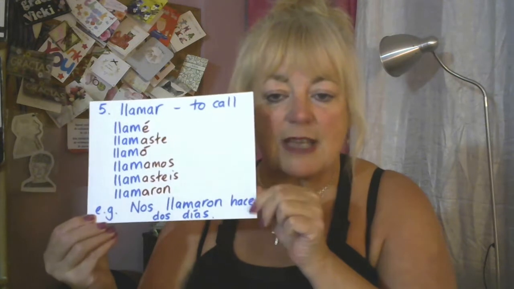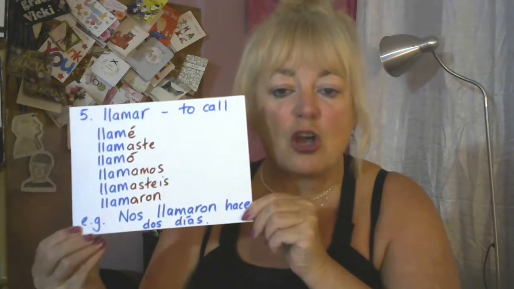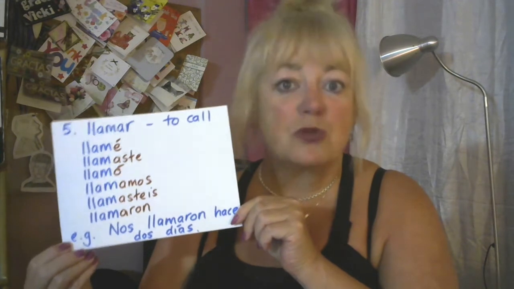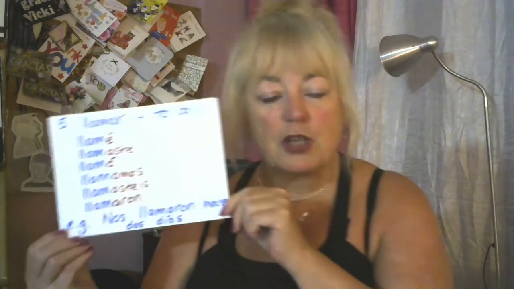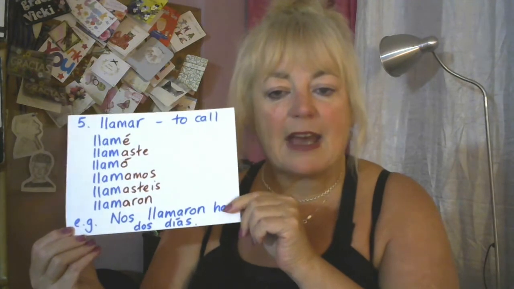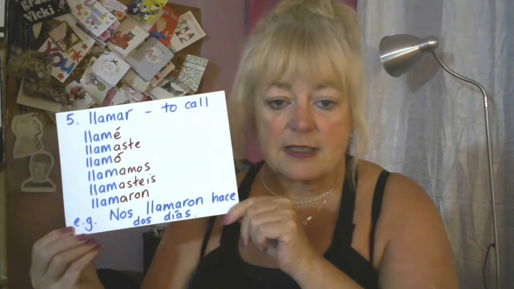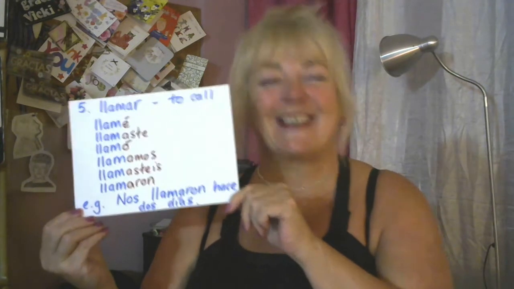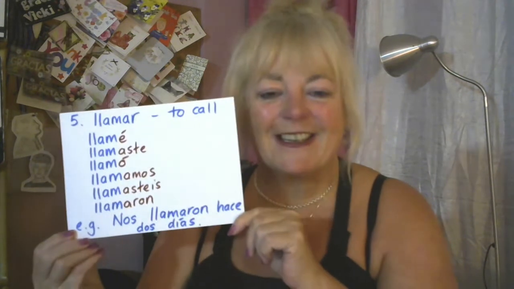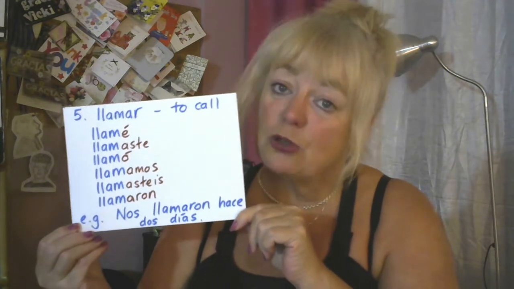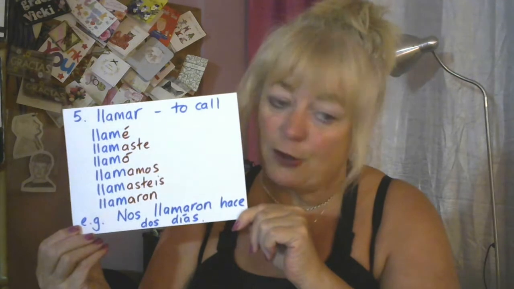So notice how we use hace for ago, and it goes in a different place. In English we'd say 2 days ago, and we put the ago on the end of the sentence. In Spanish, the hace goes in front of the 2 días. The 2 días, the 2 days. Bit of Spanglish there. So, nos llamaron hace 2 días. They called us 2 days ago.